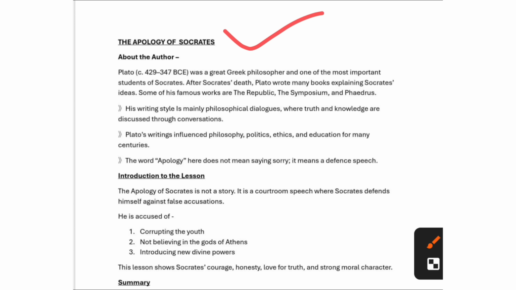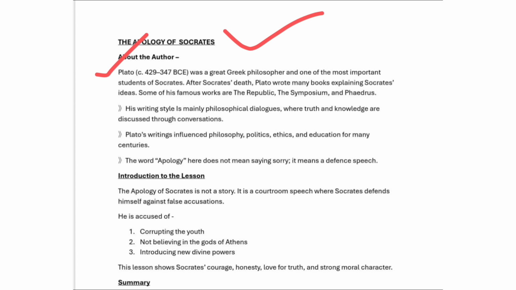Okay, so The Apology of Socrates was written by Plato. About the author, you compulsorily need to write it in the summary. Plato, 429 to 347 BCE. These are the years you need to mention. He was a great Greek philosopher and one of the most important students of Socrates. Here Socrates is the teacher and Plato is one of his students.